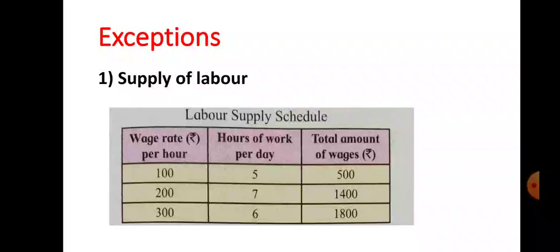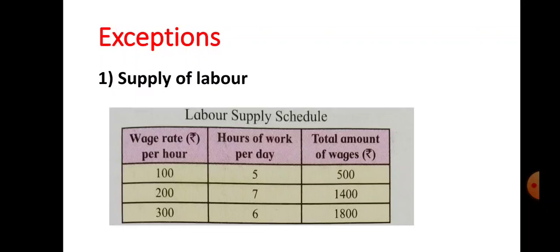Let us see why the supply curve of labor is backward bending with the help of a labor supply schedule. Here the labor supply schedule is given, with 3 columns. In the first column, wage rate per hour in rupees is given, in the second column hours of work per day, and in the third column the total amount of wages in rupees. At rupees 100, the worker offers 5 hours per day, so 100 into 5, the total amount of wages of the worker is 500 rupees.